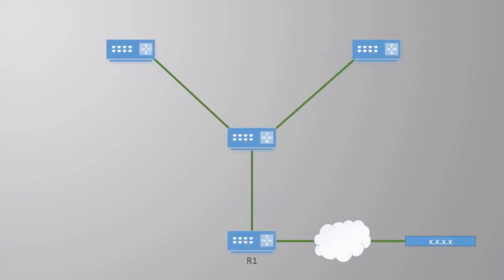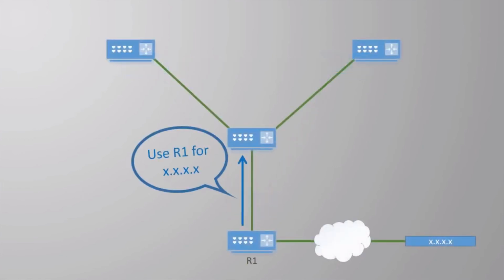Imagine that a router receives information about a route from a neighboring router. This will say, use R1 to get to this network. One of the things this router will need to do is share this update with its other neighbors. How does it do this? The simple way is to send a message out each interface saying, use R2 to get to this network.